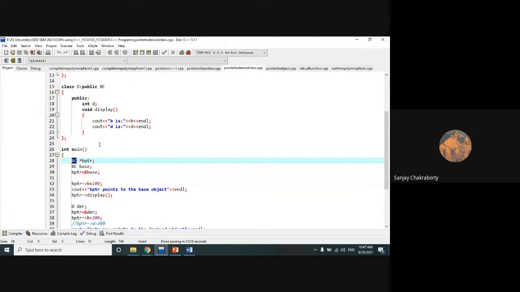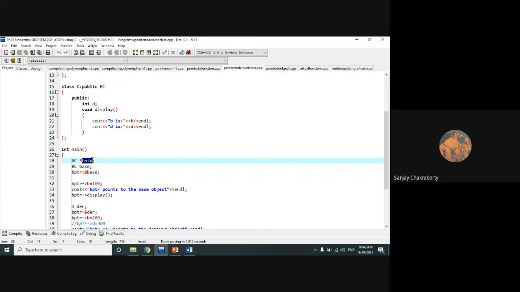A class is an abstract data type, you can say. It's an abstract concept, not a physical implementation. Objects of that class are a physical implementation. So this pointer type should be associated with the object of that class, then only this pointer can work. Is it clear to everyone? Why? Because a pointer must refer to an object which has a physical memory address. A class doesn't have any physical memory address, so you cannot directly apply the pointer on a class. You can apply the pointer on the object of that class.